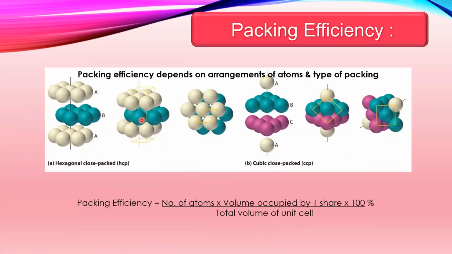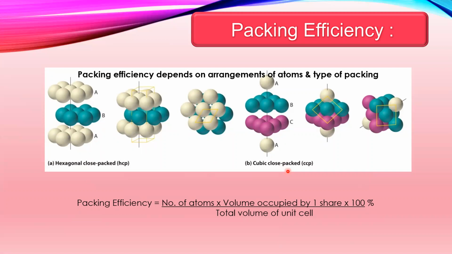Now, packing efficiency means how many atoms can be packed in a given crystal structure, which depends upon the arrangement of atoms and the type of packing. Here we have a few examples such as HCP, which is hexagonal close packing, and CCP, that is cubic close packing.